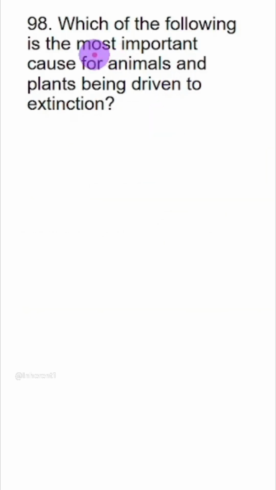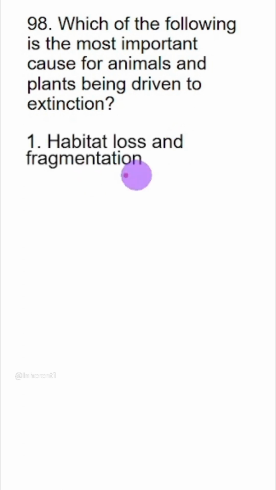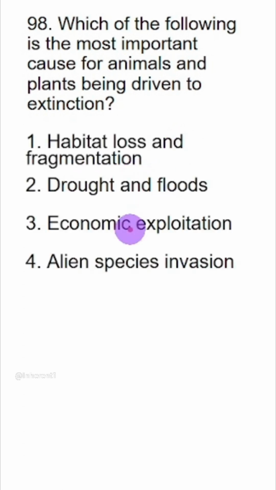First one. Which of the following is the most important cause for animals and plants being driven to extinction? So what you should remember is HOAC. H is for habitat loss and fragmentation. And that is the most important cause. So first option is the right answer.